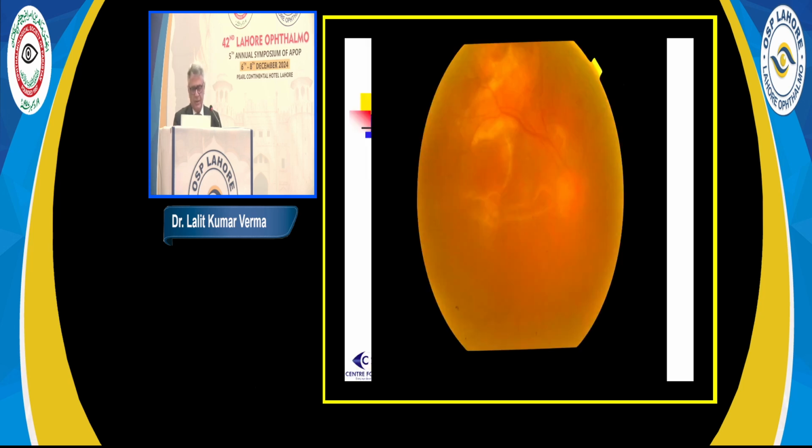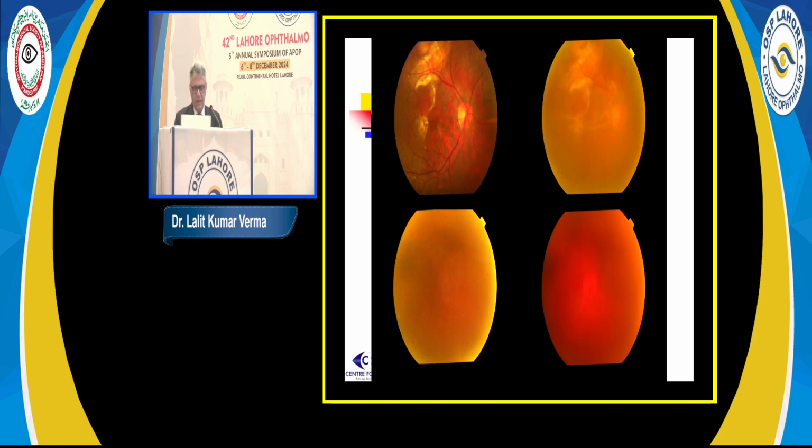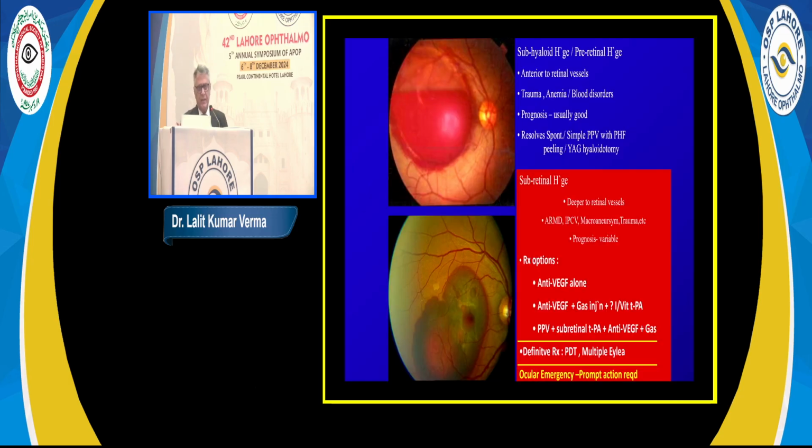So this was day one of this patient, and this is the final recovery of this patient. Fortunately, because the macula was very good and the disc was very good, this patient recovered 6/6 vision from virtually hand motions vision. So this is the timeline of this same doctor who presented like this, and finally this recovery like this. So again, just to emphasize, all macular hemorrhages are not the same. You have to see whether it is subretinal or subhyaloid. Subretinal demands immediate kind of intervention.